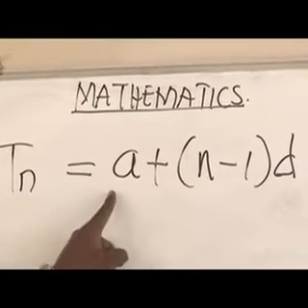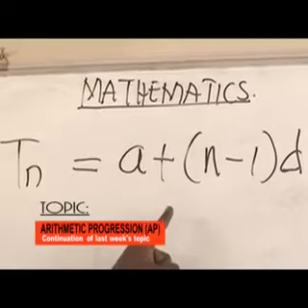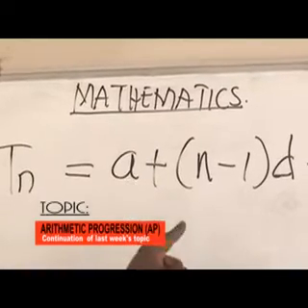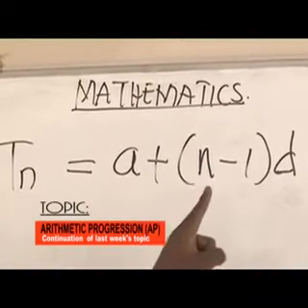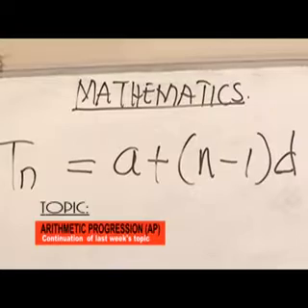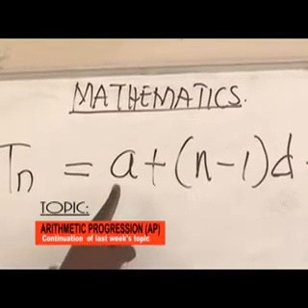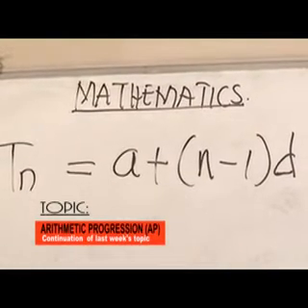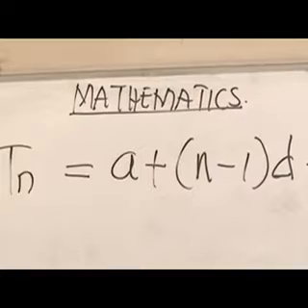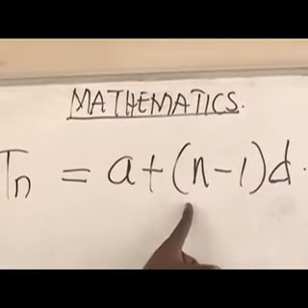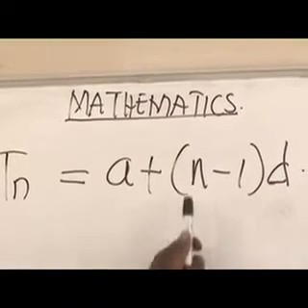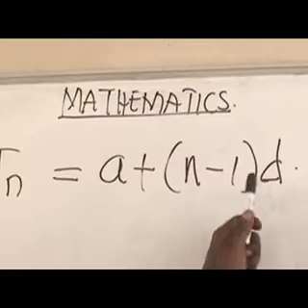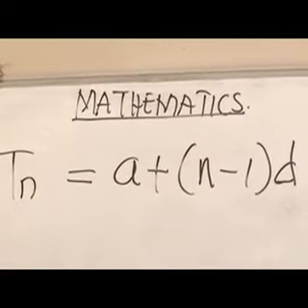Tn equals a plus (n minus 1)d. In our previous lesson we said a is the first term of any given AP, n is the number of terms, d is the common difference.